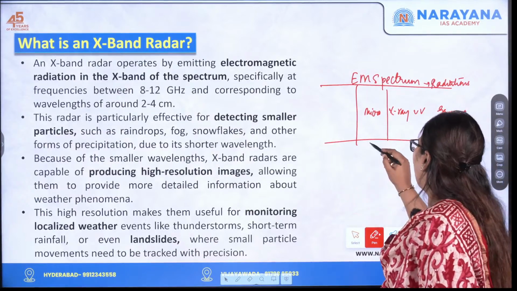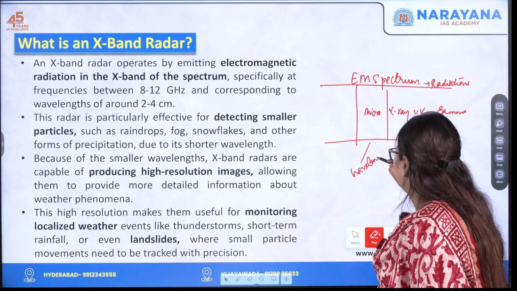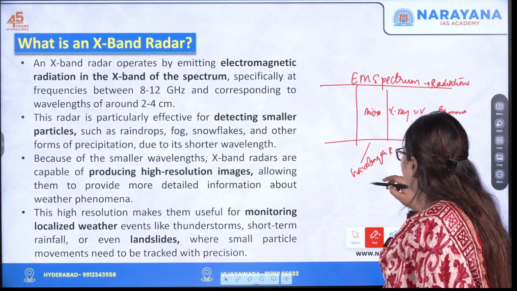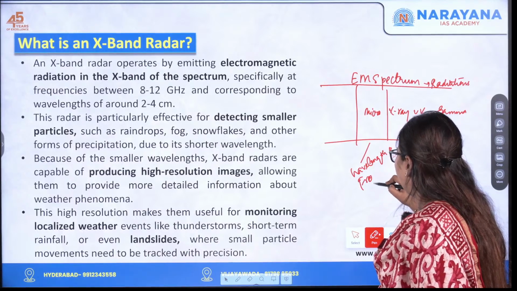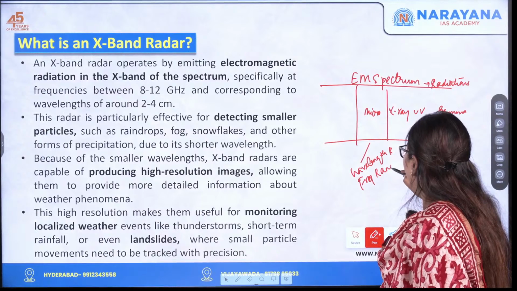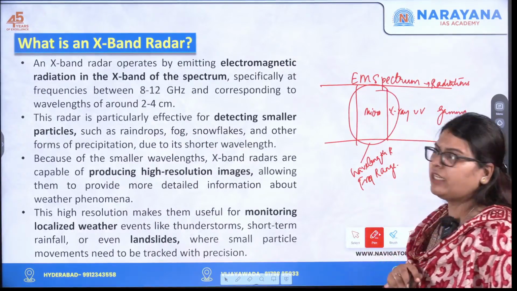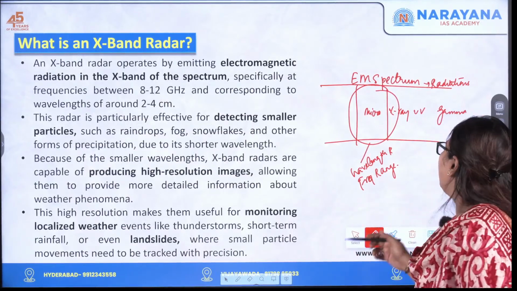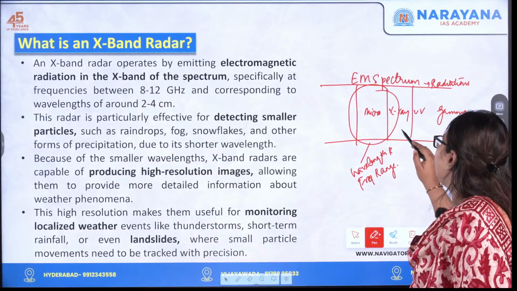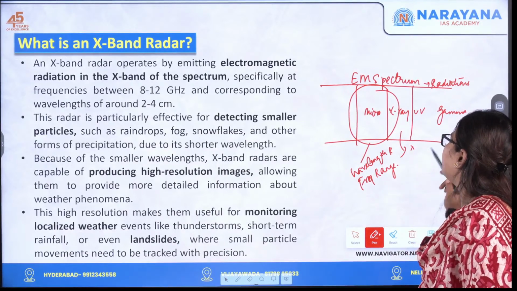One is the wavelength range, and the next one is called the frequency range. For example, if you take the microwave radiation of the electromagnetic spectrum, it has a frequency range and a wavelength range. Similarly, if you take X-ray, this portion of the electromagnetic spectrum also has a wavelength range and a frequency range.